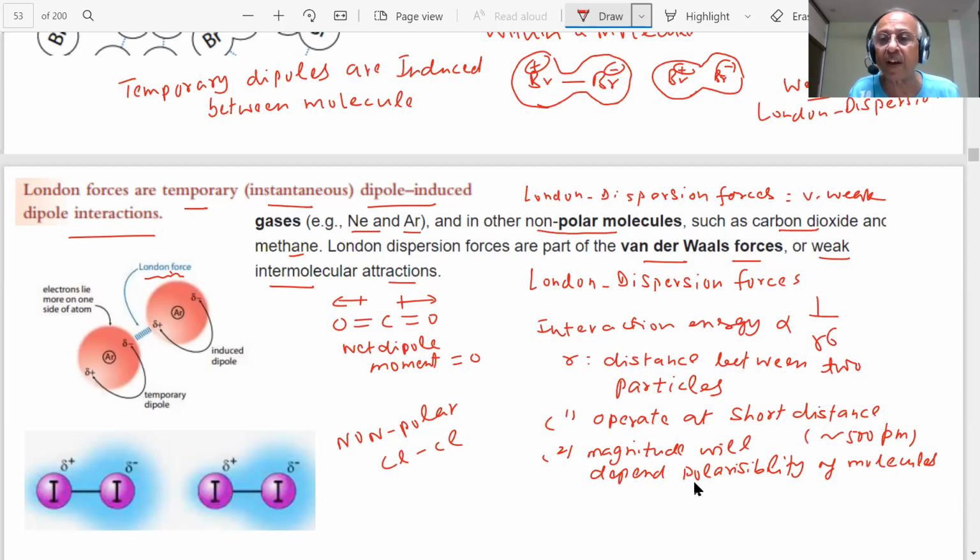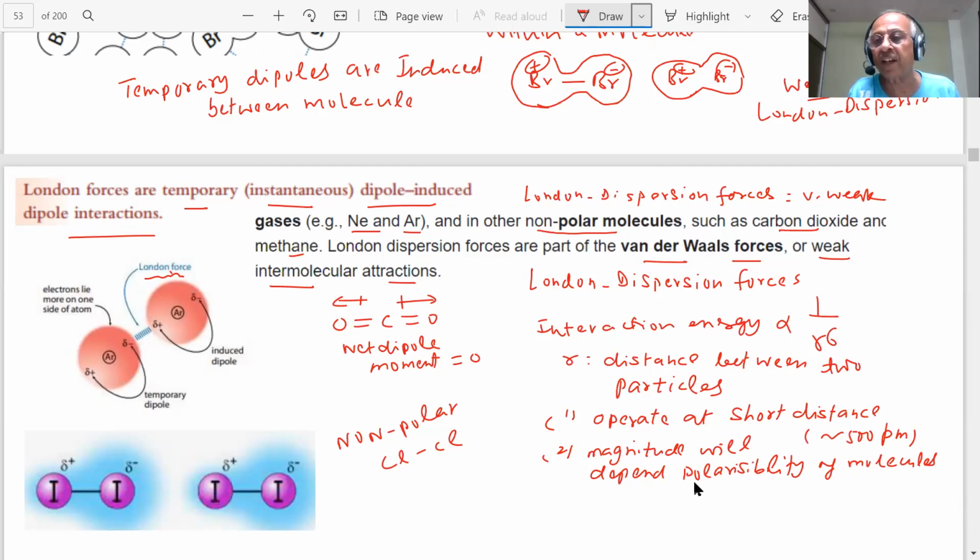The polarizability is maximum in iodine, so it becomes a solid. For fluorine and chlorine, polarizability is small, so they are gases. Bromine has more polarizability than these two, so it becomes a liquid.